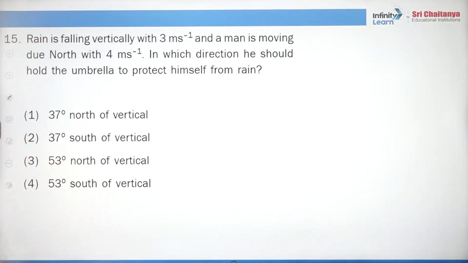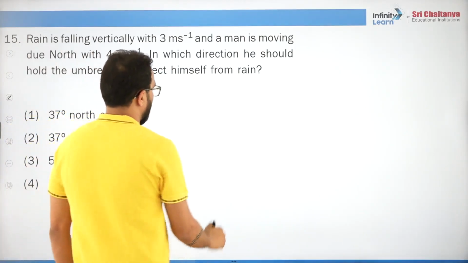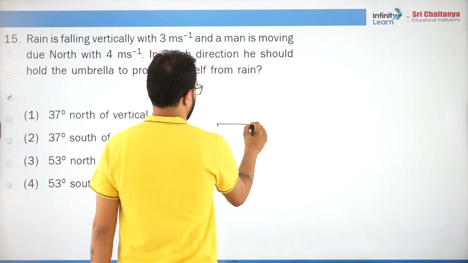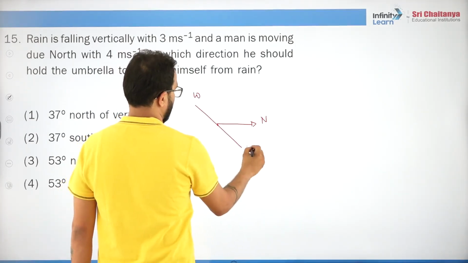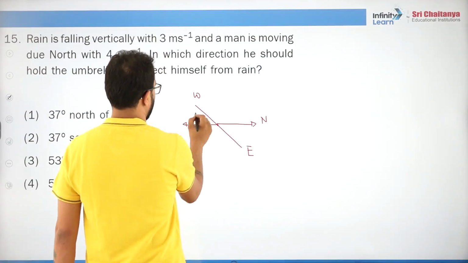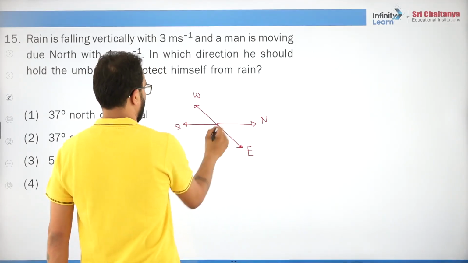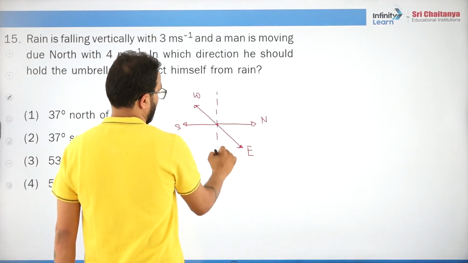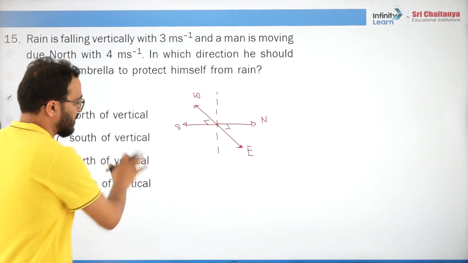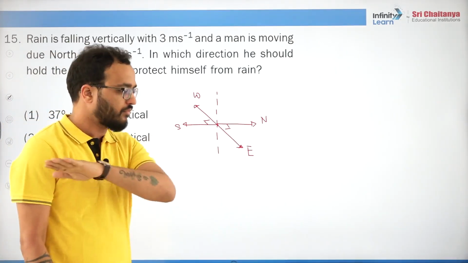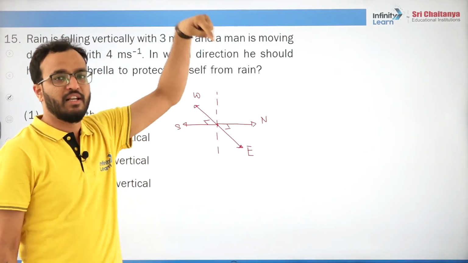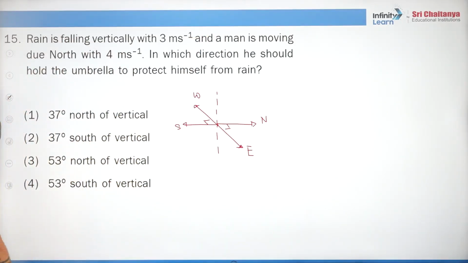Now rain is falling vertically with 3 and a man is moving due north with 4. Let's say this direction is north and this is west and this is east and this is south and this is vertical direction, right? So can you understand the scenario? This is north, this is south, this is east, this is west. On this plane, this is upward direction, this is downward direction. So rain is coming downward. We will say in which direction you should move the umbrella.